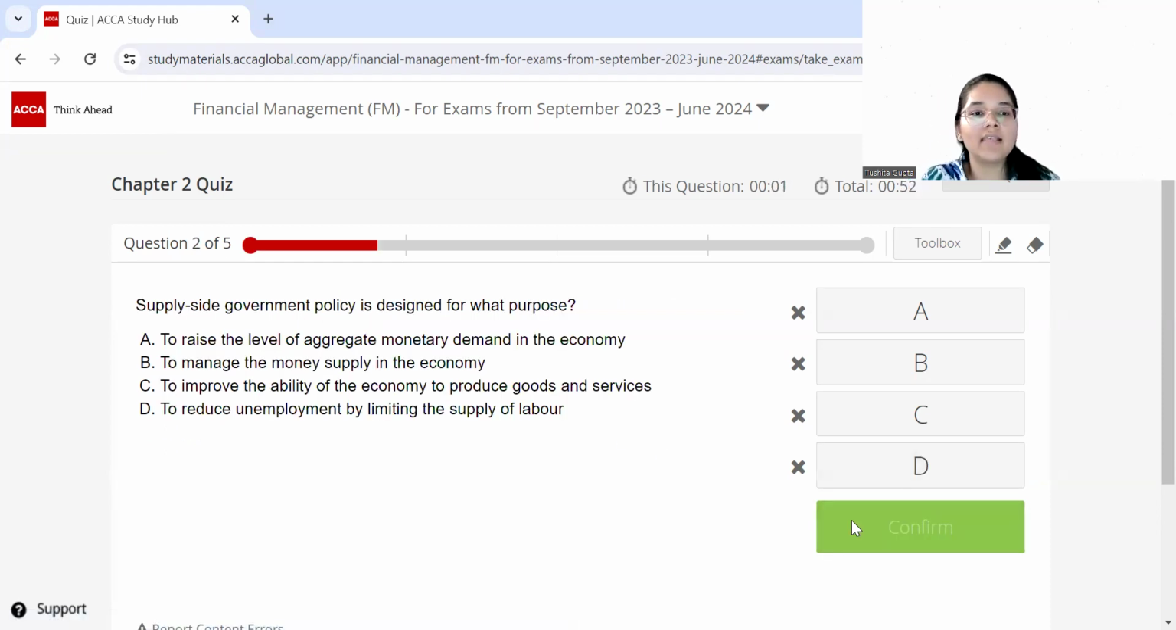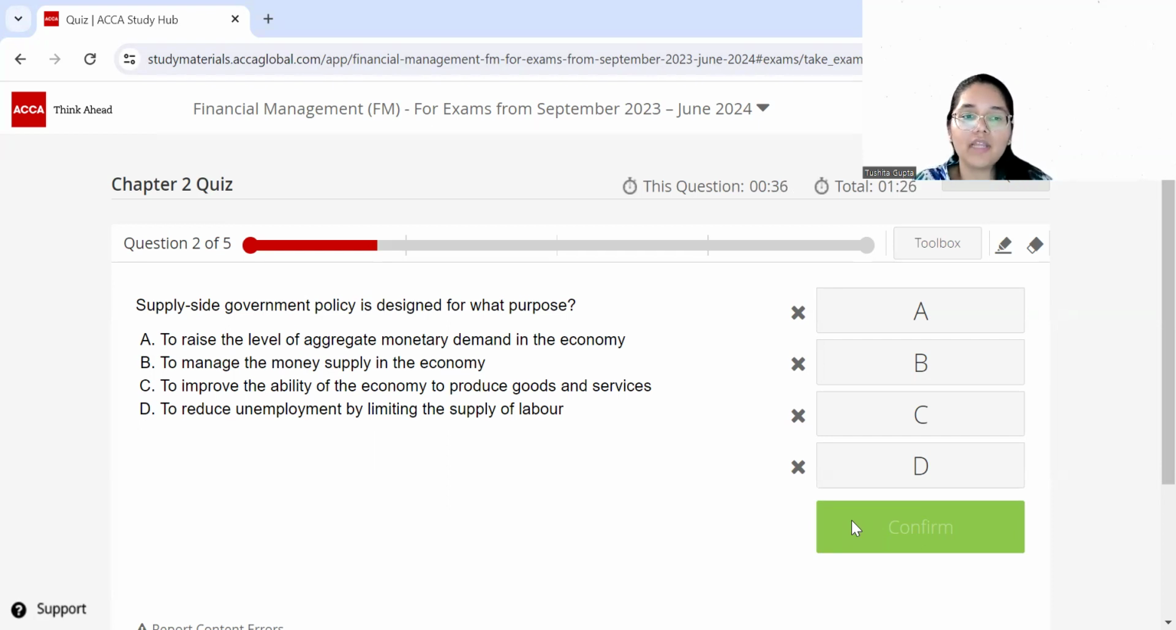The next question says, supply side government policy is designed for what purpose? So whenever you talk about government policy, it's from two perspectives. One is the demand perspective and second is the supply perspective. Demand basically means how much the people in the economy are demanding, how much money they have in their hands with which they are able to buy goods and services. Now supply side focuses on the production part of it, that how much are the businesses in the economy basically able to produce such that they are able to supply those goods and services to the general public.